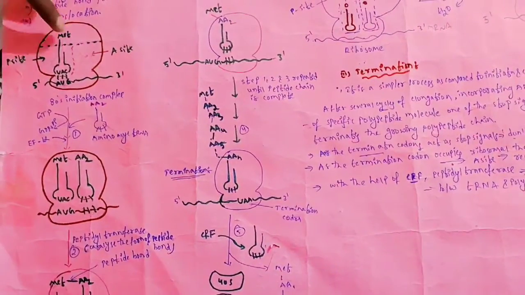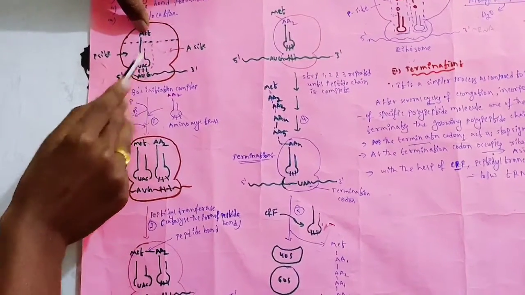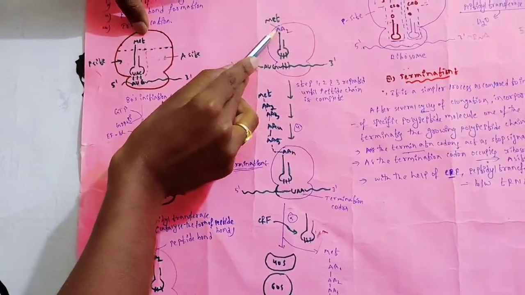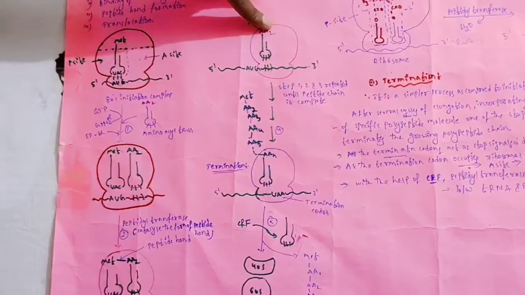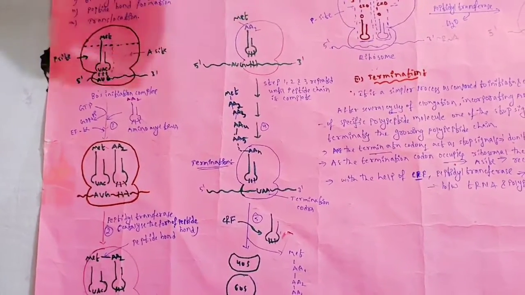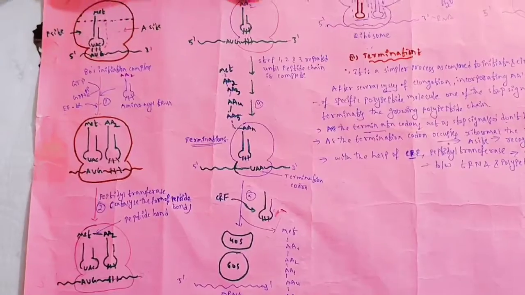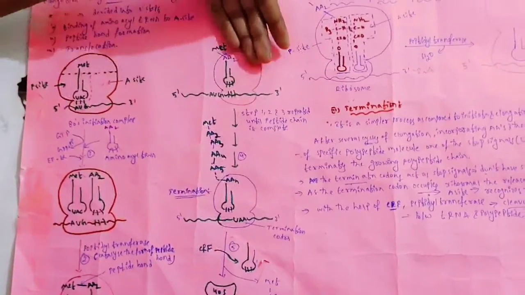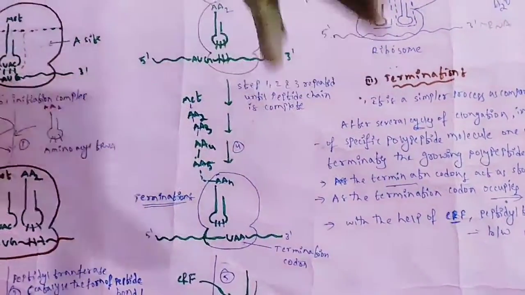You can see this is the first step, right? Initially it has the methionine tRNA. Finally, what will happen to the methionine? One amino acid is attached after completion of the 3 steps, attached to the first amino acid. Every completion of the 3 reactions, one amino acid is attached. Every time one amino acid will be increased, so the peptide chain will also be increased.